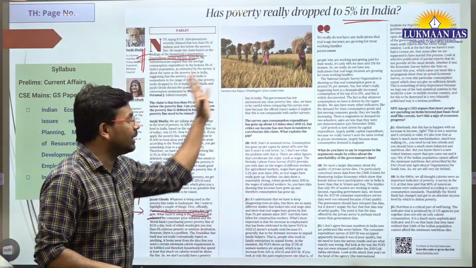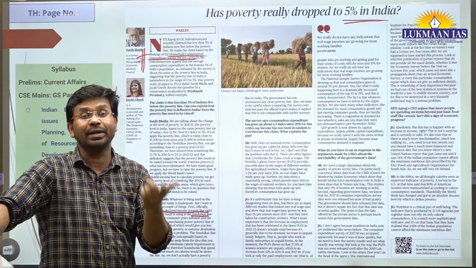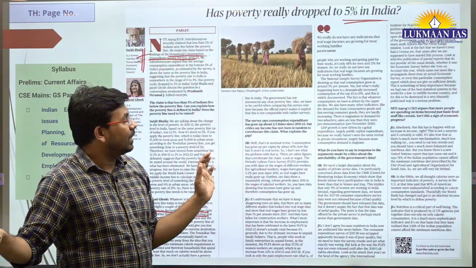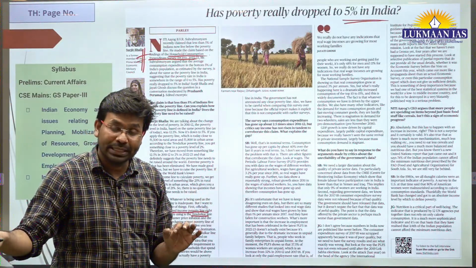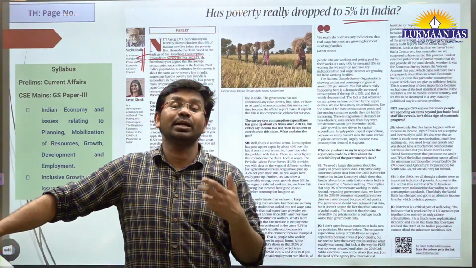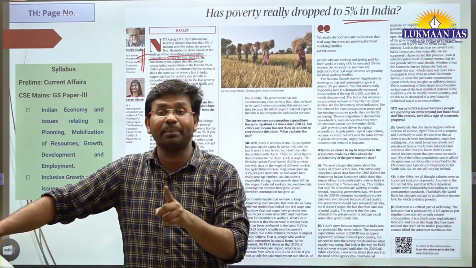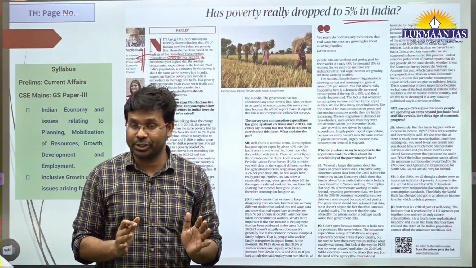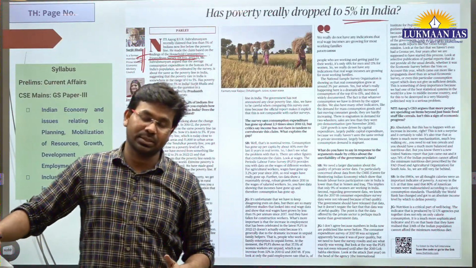However, the interview of these two people points to a different figure altogether. They say that recently one of the agencies of the United Nations has come out with a report, and that report has been compiled by 12 different bodies under the United Nations, and they have said around 74 to 75% of the Indian population, around three-fourths of the Indian population, cannot afford to have a healthy diet for themselves, right?